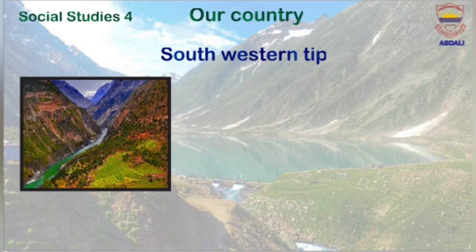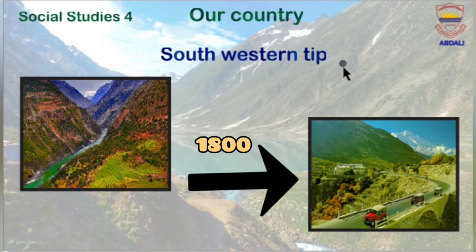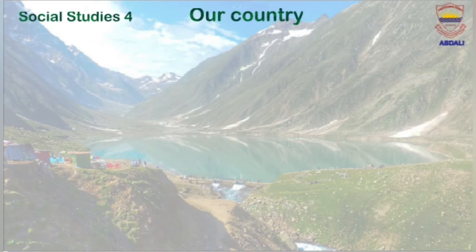From the southwestern tip of the country to the northeastern tip, Pakistan covers a distance of over 1800 kilometers. Students, now it's your turn. Tell me, what is the distance between the southwestern tip and the northeastern tip of Pakistan? What will be your answer? Yes, it is 1800 kilometers.